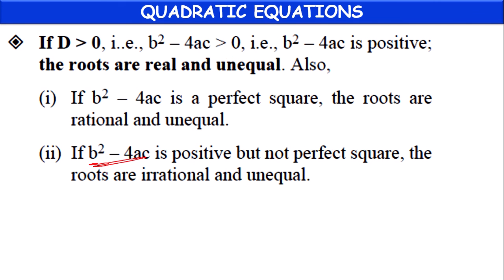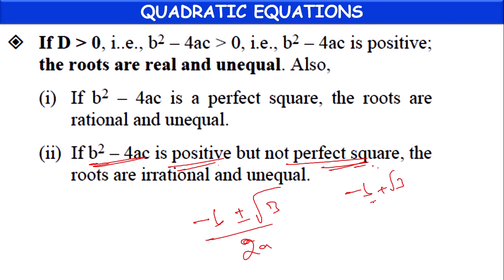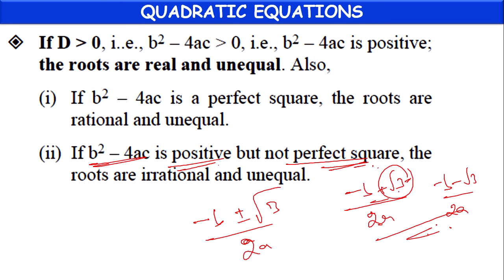Suppose the discriminant b square minus 4ac is positive but not a perfect square. Then in minus b plus or minus root of 3 by 2a, the 3 is not a perfect square, so we cannot find the root value. So these can be considered irrational numbers. The roots are irrational and unequal.